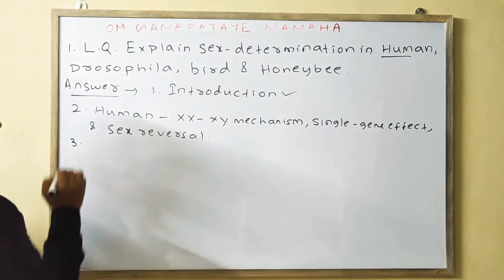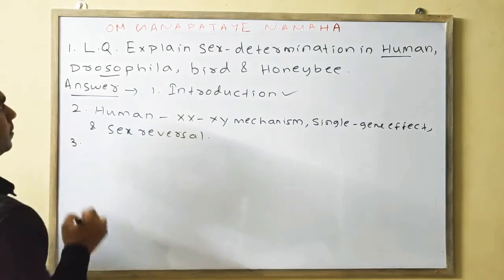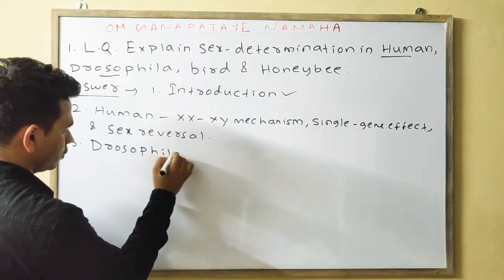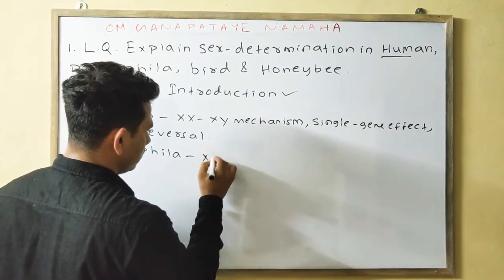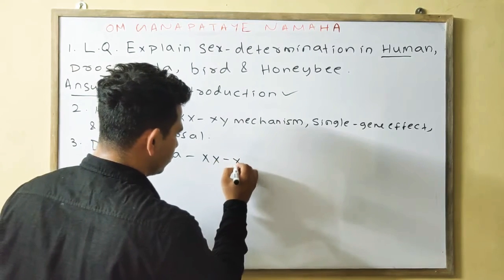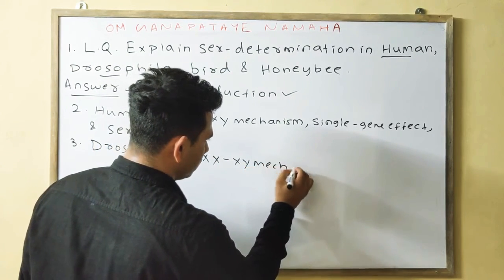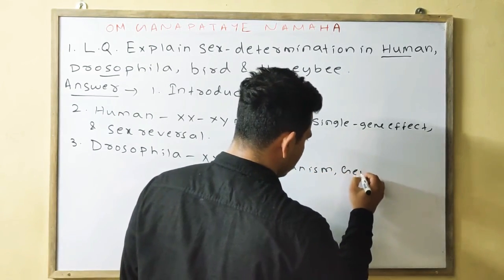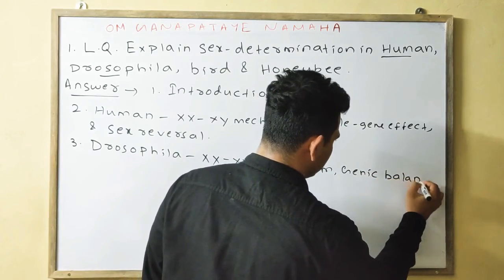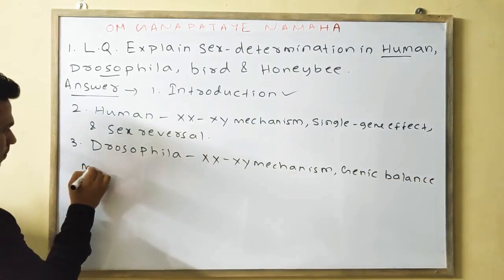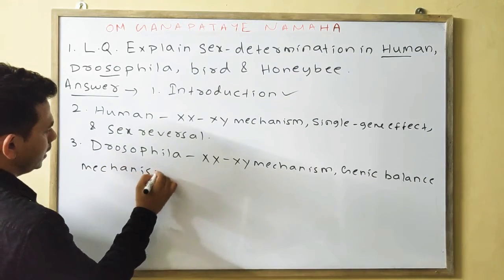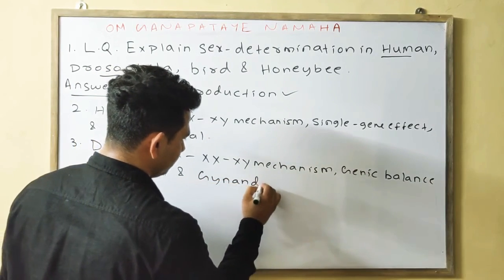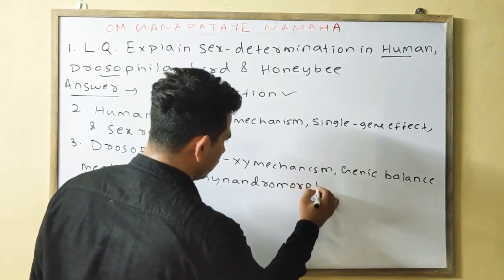Next you will go to your next animal, that is your Drosophila. Next you will write about the Drosophila. Same, that is your same XX, XY mechanism. I will tell in detail. Then here you will write the genic balance mechanism. Lastly you will write about the gynandromorph.